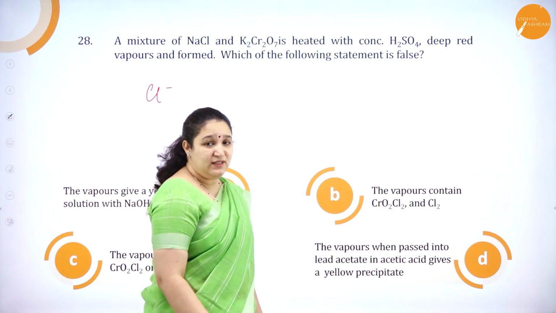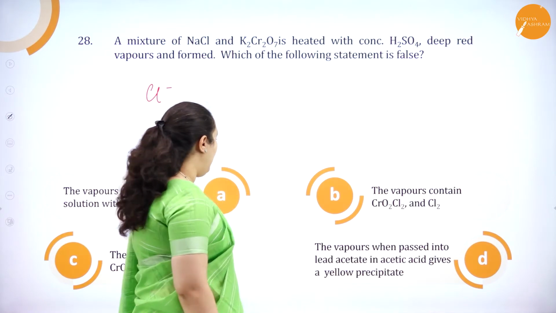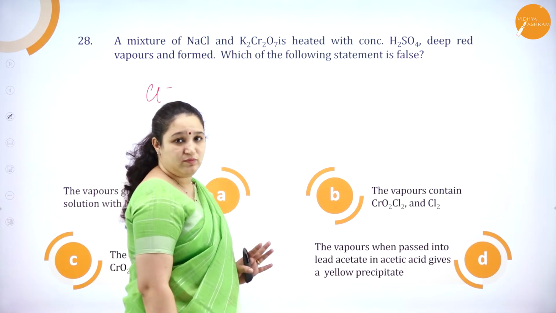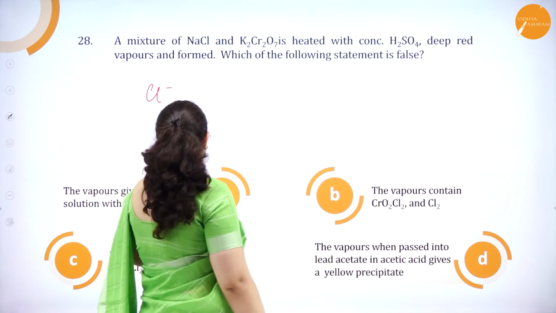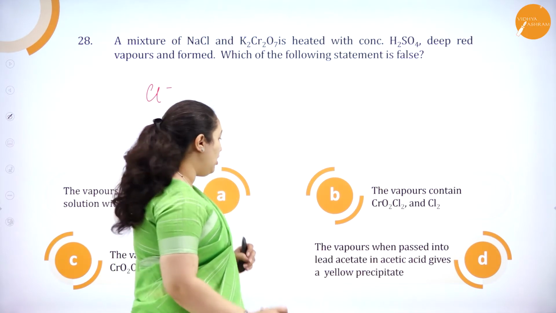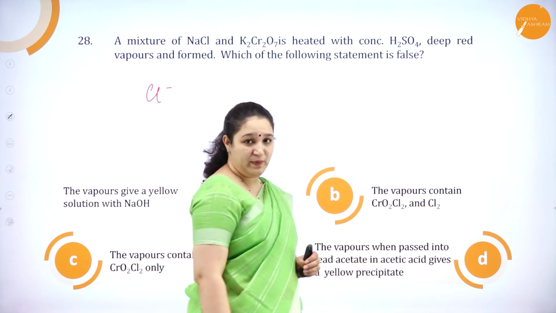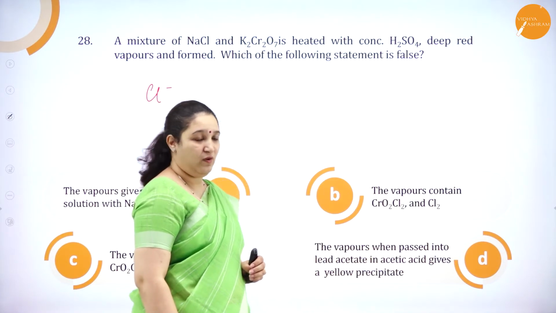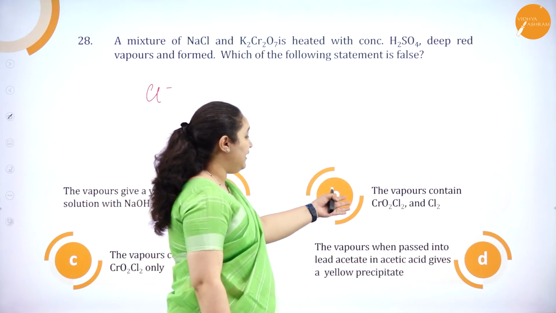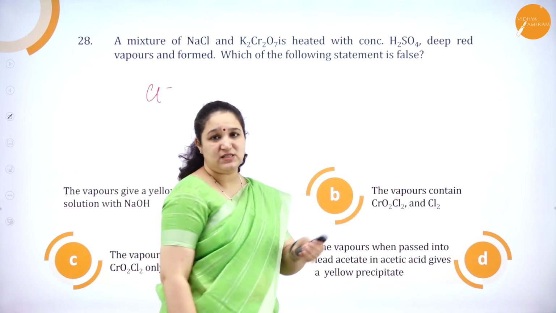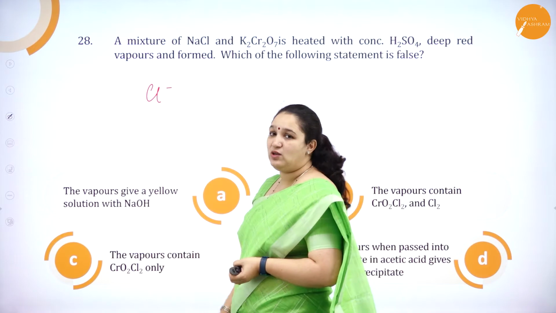Now you will have done this in the lab. It is all about the vapors, which you need to know. Does the vapor give a yellow solution with NaOH, or does the vapor in lead acetate and acetic acid give a yellow precipitate? Or do the vapors contain chromyl chloride with chlorine gas, or only chromyl chloride?